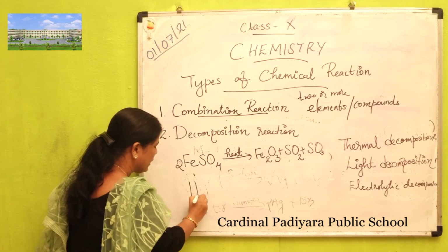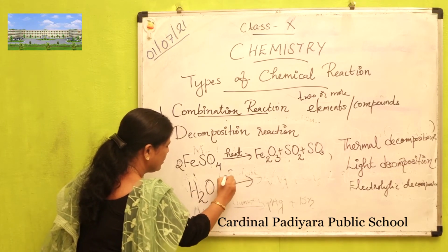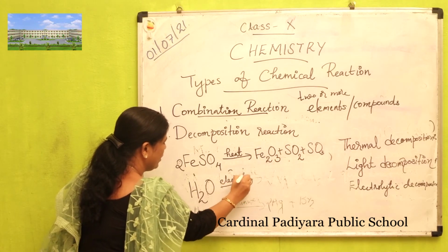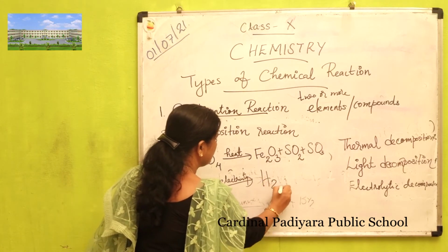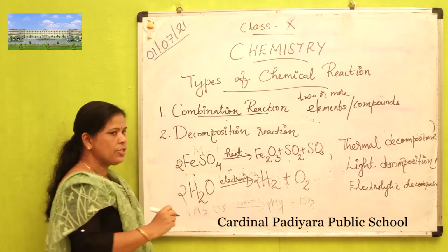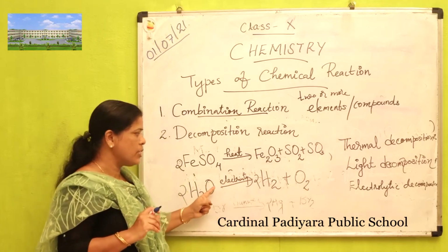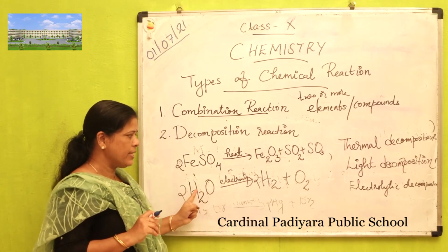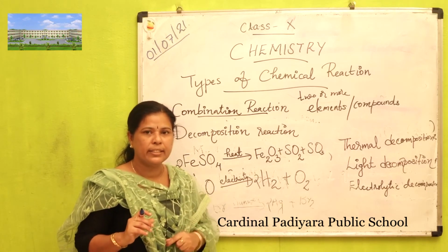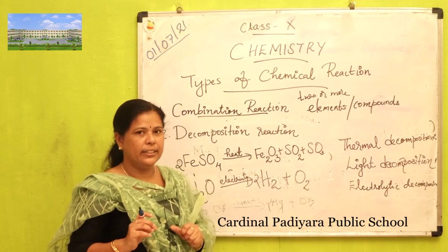When electricity, electric energy, is passed through water, it decomposes to form hydrogen and oxygen. 2H2O gives 2H2 plus O2 in the presence of electricity. The water molecule decomposes to form hydrogen and oxygen. This one is an example of electrical decomposition.